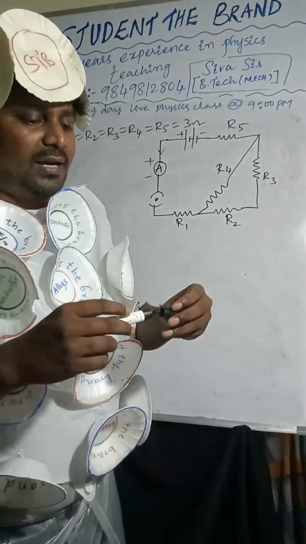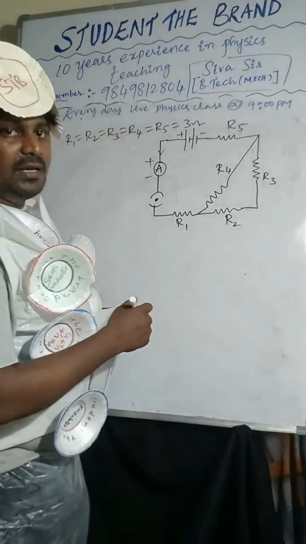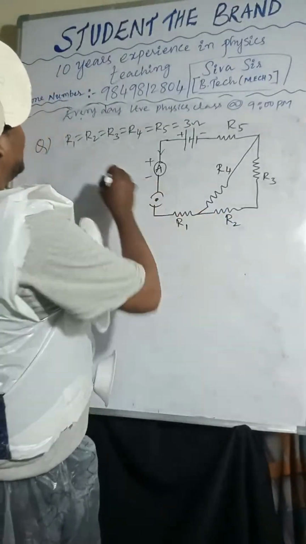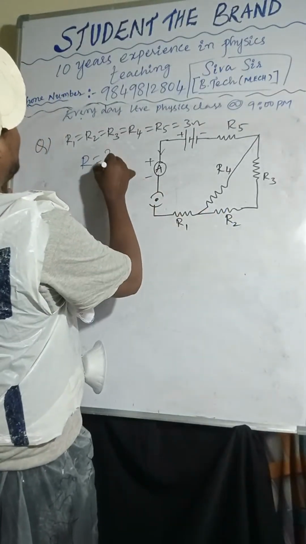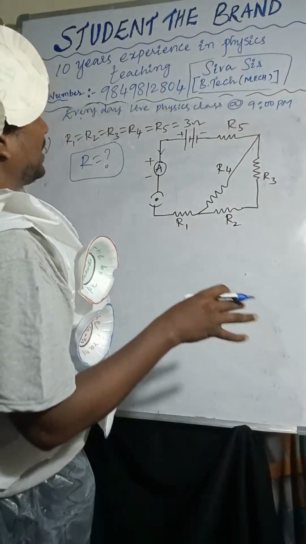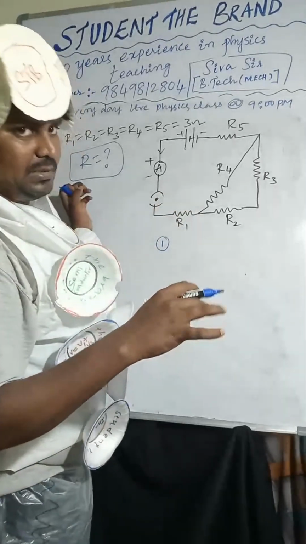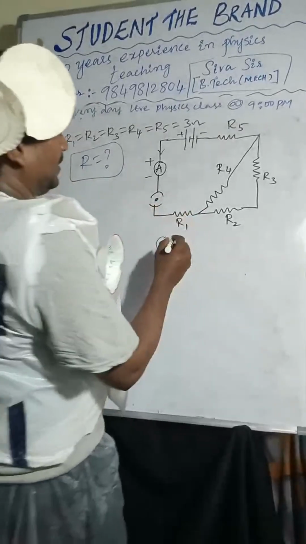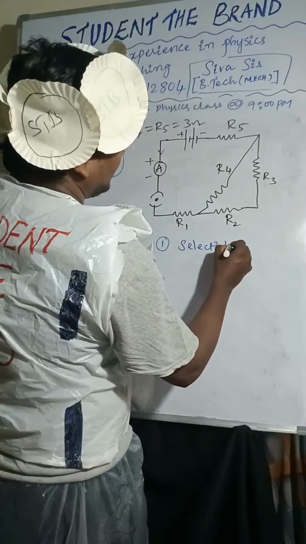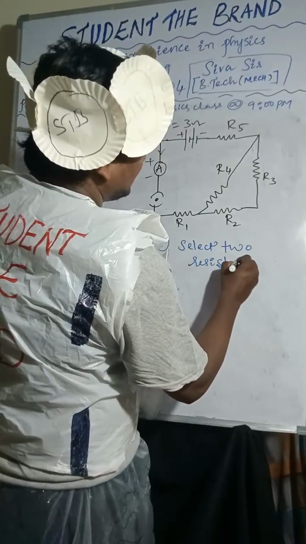How to find the equivalent resistance? Can anyone tell me? Here I will tell you a simple method. We have to find the overall equivalent, effective resistance throughout the circuit. I'll tell 3 points. Point number 1: select 2 resistors.